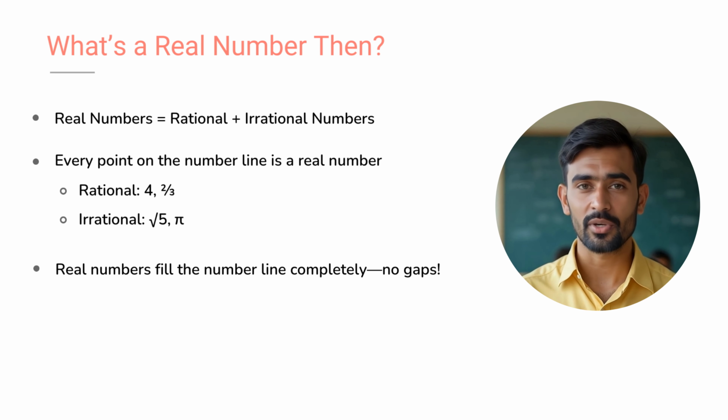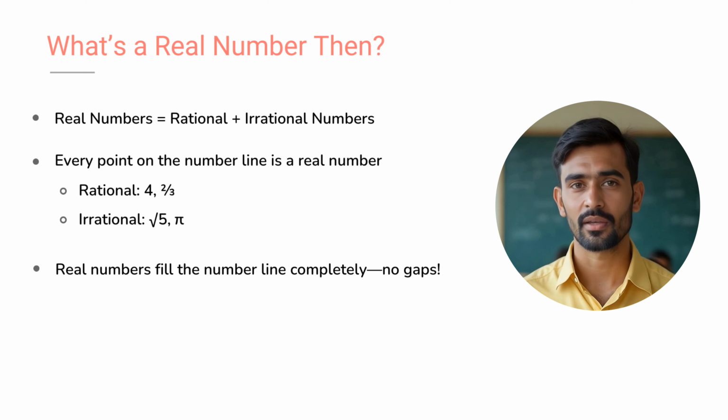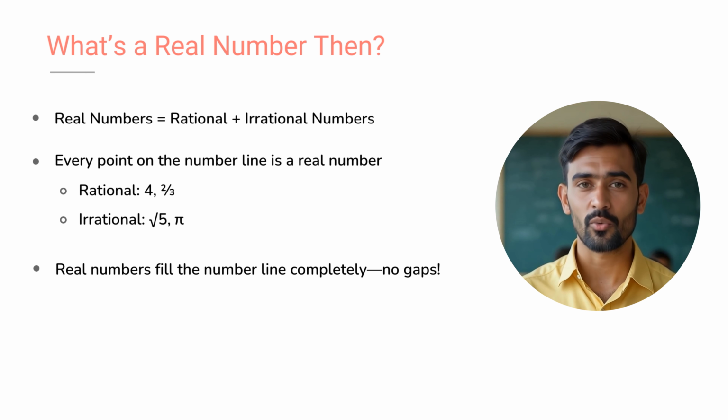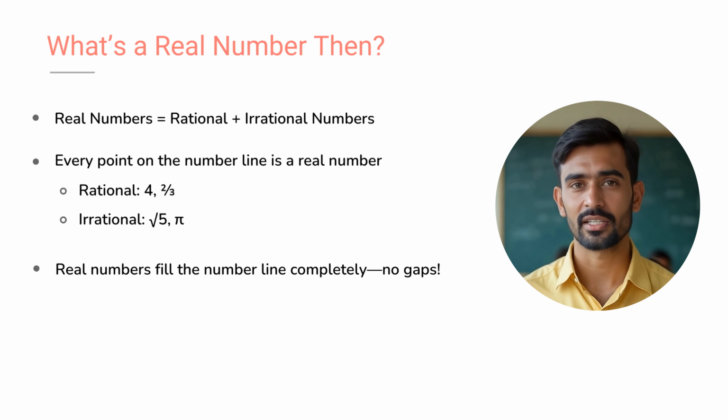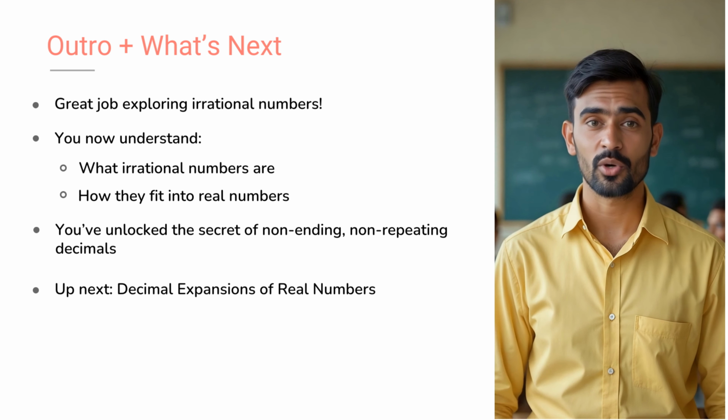So where do irrational numbers fit in the big picture? Here's the answer. When you combine rational numbers and irrational numbers, you get the full team, called real numbers. That means every single point on the number line is a real number. It's either something neat, like 4 or 2 by 3, or something wild, like square root of 5 or pi. Together, they fill the number line completely, no gaps, no missing pieces. So next time you see a number, ask yourself, rational or irrational? Either way, it's real awesome work, Number Explorer.